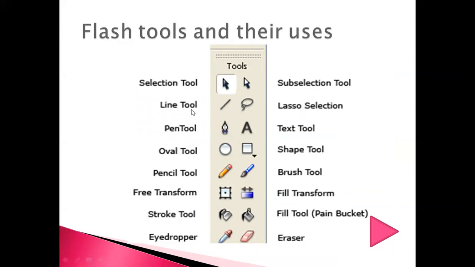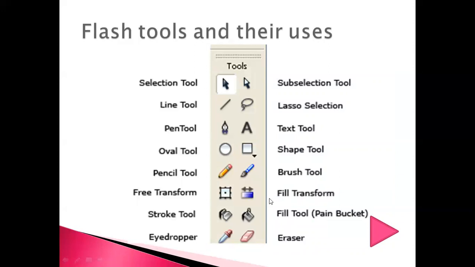This is called the line tool. This is the lasso selection. This is the pen. This is the text tool. This is the oval tool. This is the shape tool. This is the pencil. This is the brush. This is the free transform selection. This is the fill transform. This is the stroke tool. This is the fill tool.